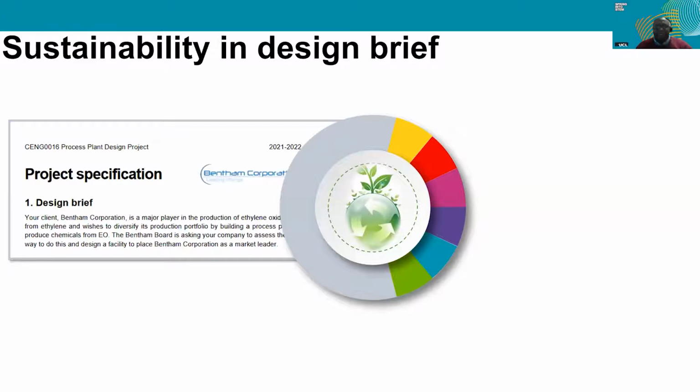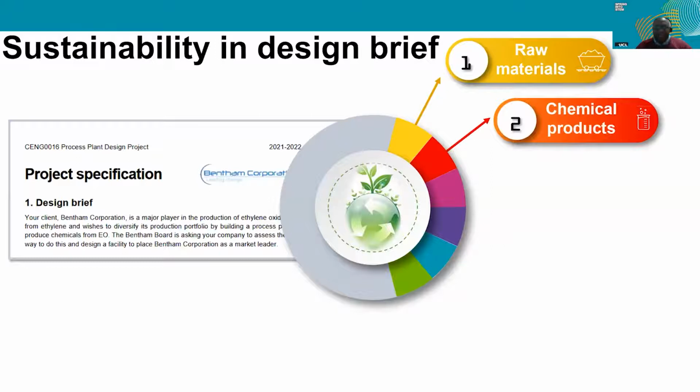In this design brief, we give students the opportunity to start thinking about sustainability right from the word go. There are various opportunities within the project lifecycle where they can actually embed sustainability, and I've tried to identify a few of them here. Starting right from the raw materials or the feedstock, which they're going to be using for producing their end chemical, they can think about how sustainable the raw material is. Next, for the final chemical products which they're actually going to produce, they think of the end use of these materials and how sustainable that will be.